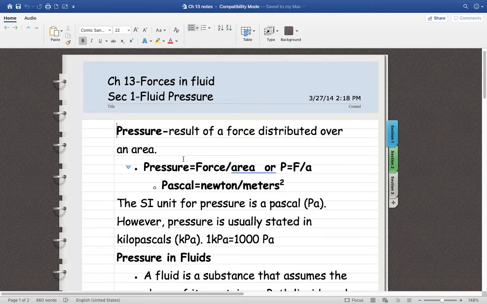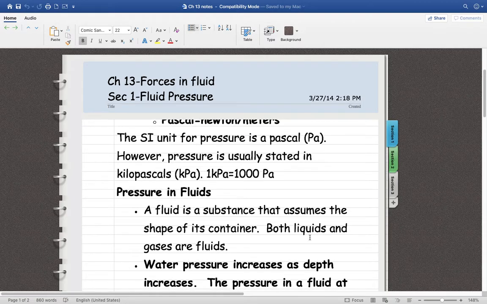So remember, force is newtons. Area is, you get area by length times width. So in our case, it would be meters squared. And then pressure is measured in a Pascal. That's the SI unit. However, most of the time we're going to use kilopascals because the pascal is such a small unit, so they always have to use kilopascals. And remember, a kilopascal is equal to 1,000 pascals. So it's just like everything else, kilometer, any of those. I can't think of anything else that's a kilo right now, besides a kilometer.